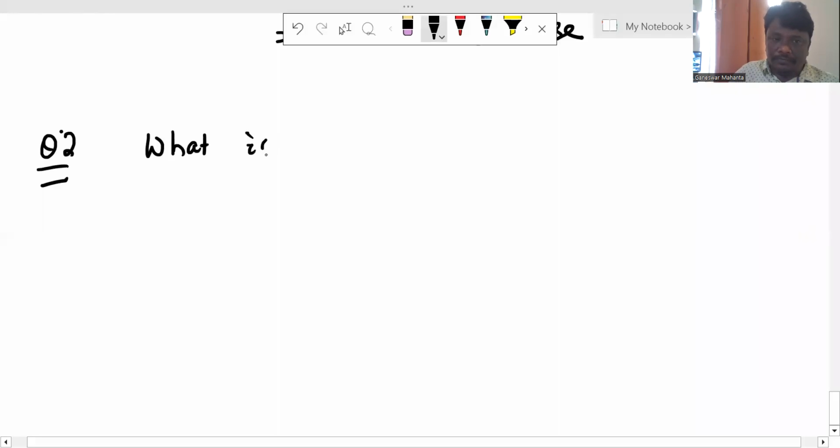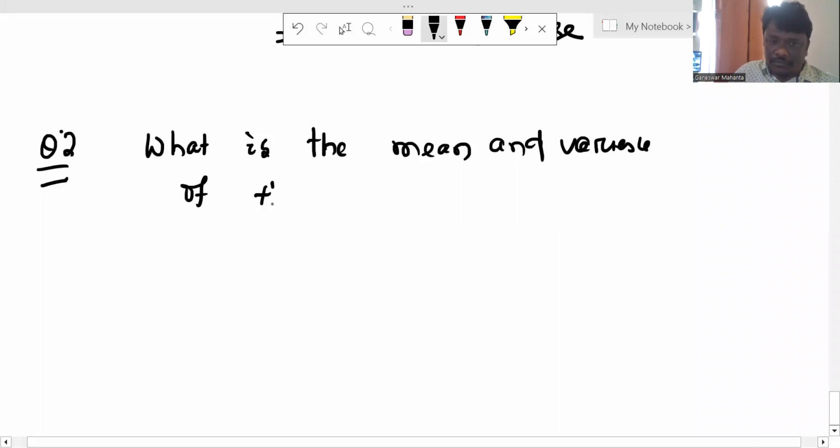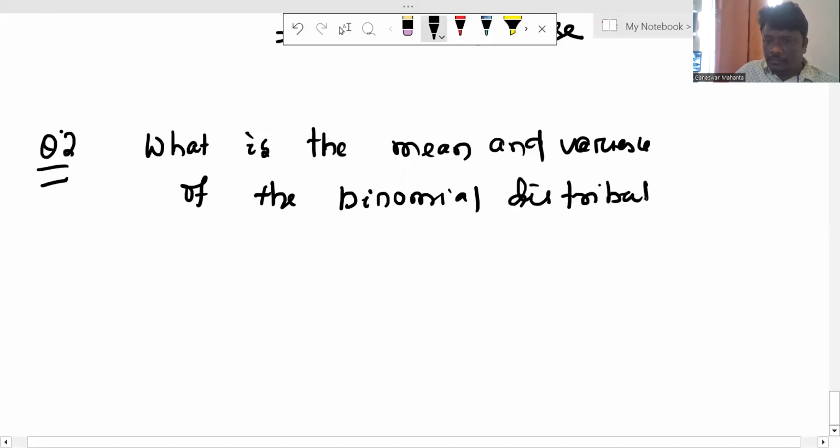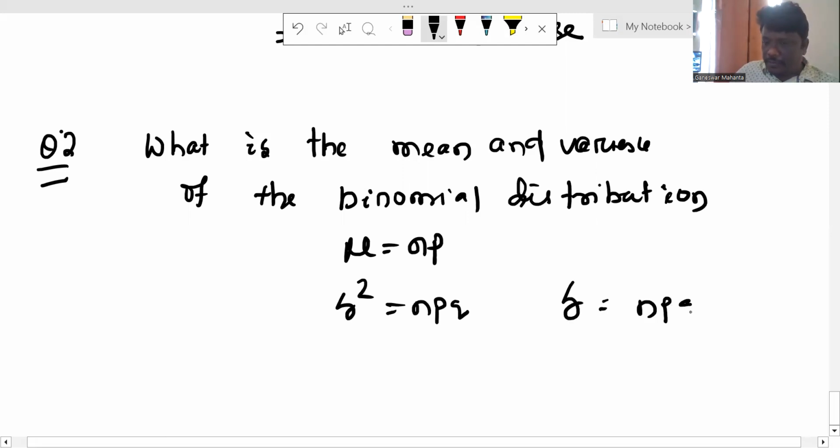What is the mean and variance of the binomial distribution? Mean and variance are already defined here. Mean is equal to np and variance is equal to npq, and standard deviation is the square root of npq. These are the mean and variance.